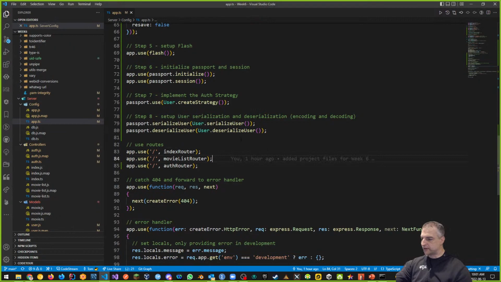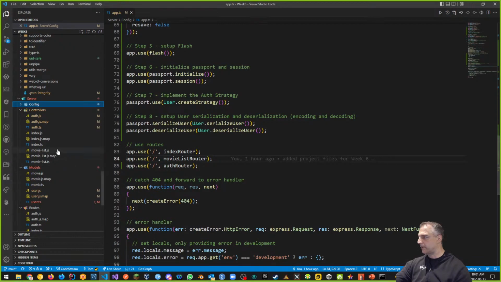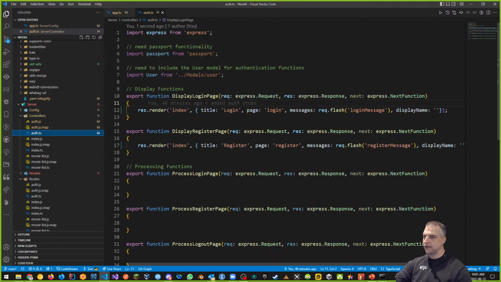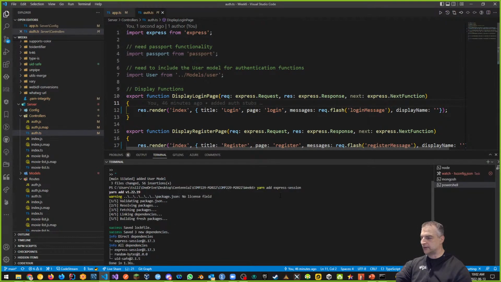All right, if we've configured it well enough, then we should be able to see our login and register pages at this point, without having any issues. One thing that we haven't done, and it bothers me that we have an error, is in our auth.ts, which is here, our display name is blank, like we said before. So these things we want in every page, and right now we've only got it in one spot. Let's see how this looks if we run it.